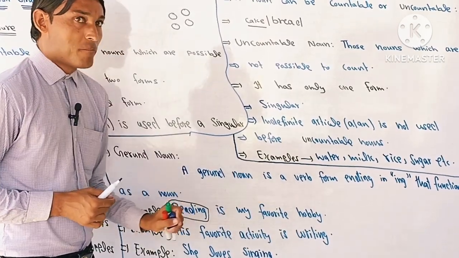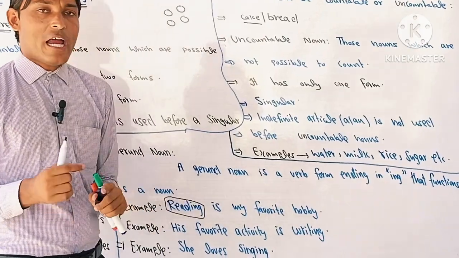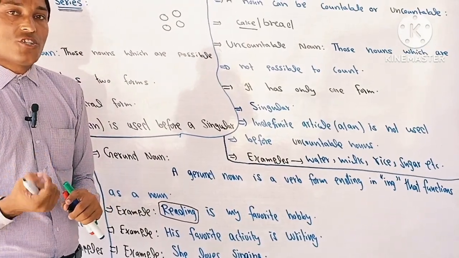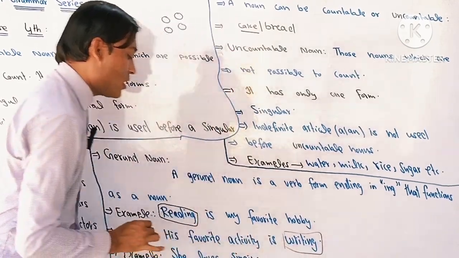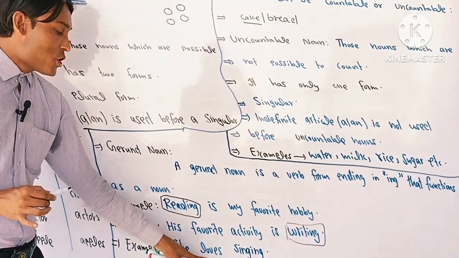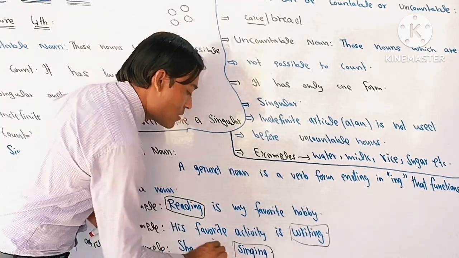Reading is my favorite hobby. Next one, his favorite activity is writing. So write plus ing, that's called gerund. Function is a noun. Writing is what? Writing is gerund. And if I want to talk about here, she loves singing. So singing is what? Here singing is gerund.